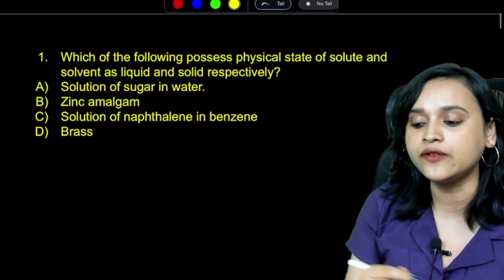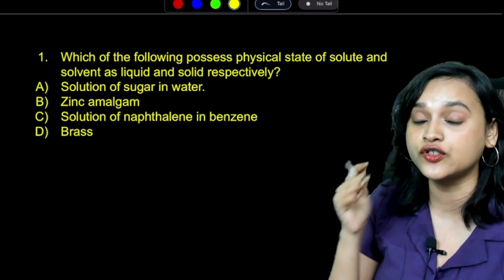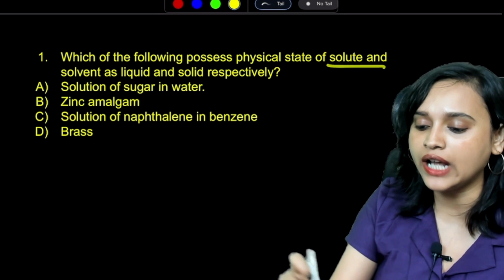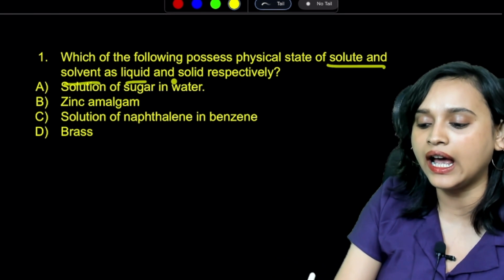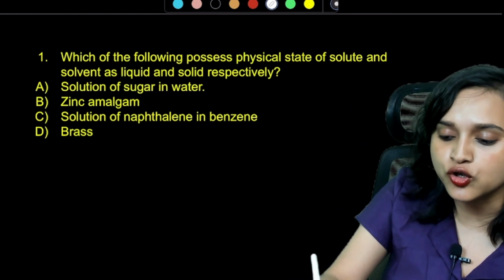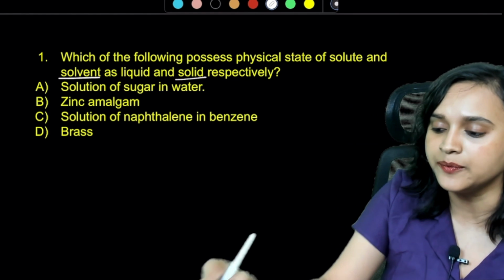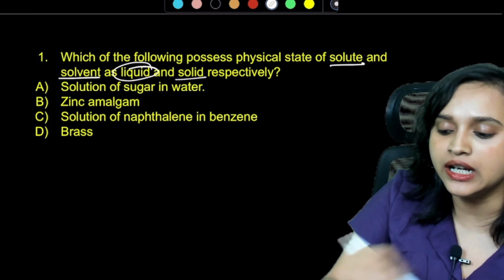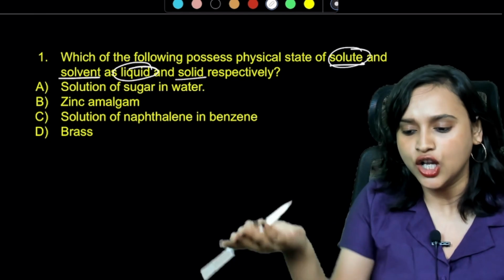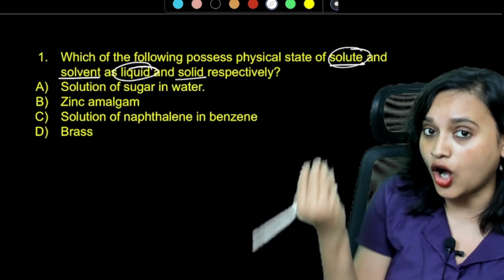The question is, which of the following possesses physical state of solute and solvent as a liquid and solid respectively? That is, the solvent is supposed to be solid and the solute is supposed to be liquid. You get it? Solute is supposed to be liquid and the solvent is supposed to be solid. So let's read the question and the options as well.